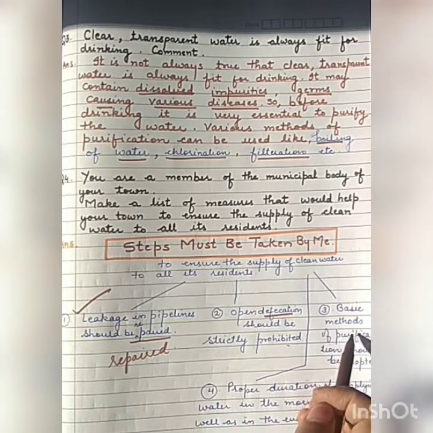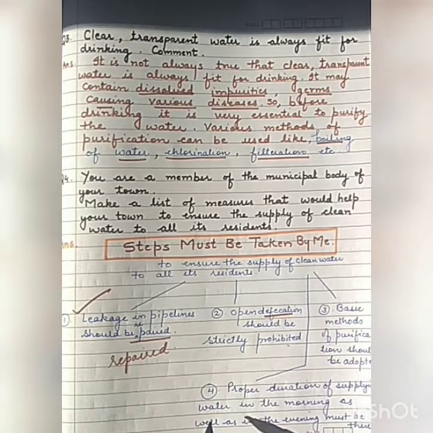Now, third one is basic methods of purification should be adopted. Fourth one, proper duration of water supply: 2 hours in the morning or 3 hours or 4 hours in the morning, as well as in the evening, must be there.